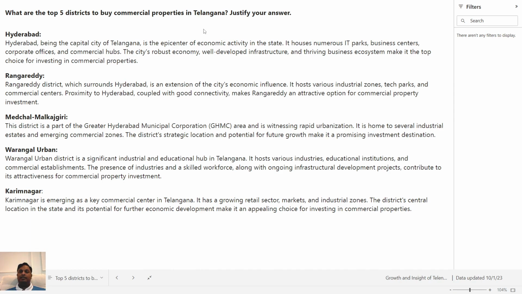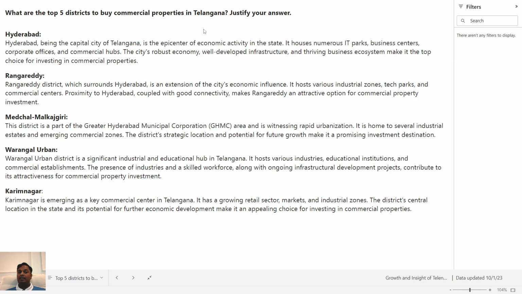Second is Rangareddy. Because it surrounds Hyderabad, it is an extension of the city's economic influence, right? It hosts various industrial zones, tech parks, and commercial centers. Proximity to Hyderabad, coupled with good connectivity, makes Rangareddy an attractive option for commercial property. Third district is Medchal Malkajgiri. It's a part of the Greater Hyderabad Municipal Corporation GHMC area and witnessing rapid urbanization.